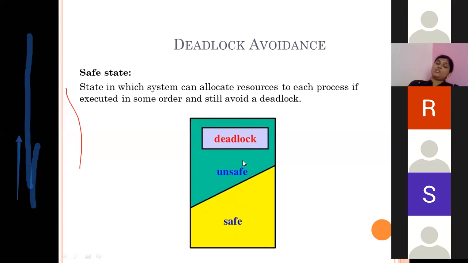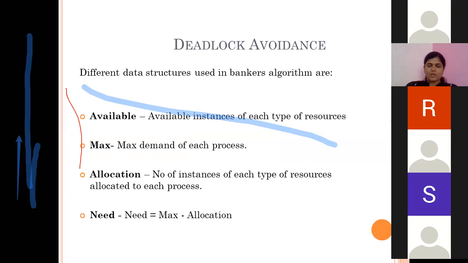There may be a question in your theory which is dependent on this diagram. Like, if the system is in unsafe state, it is not compulsory that it will go in the deadlock. Justify your statement. You have to draw this diagram, you have to explain the safe state, and you have to explain why the system which is not in the safe state, it is not compulsory that it will always have the deadlock. Okay. Again, the diagram is important.